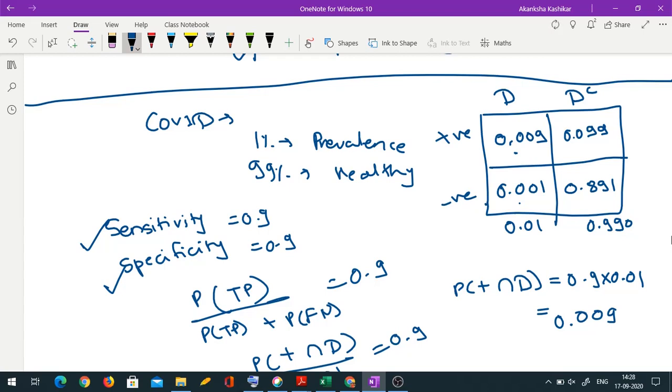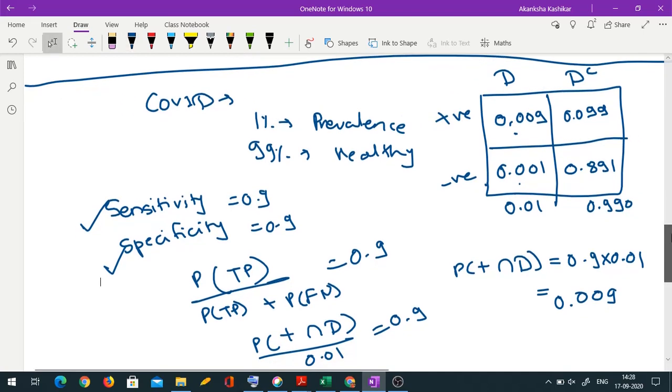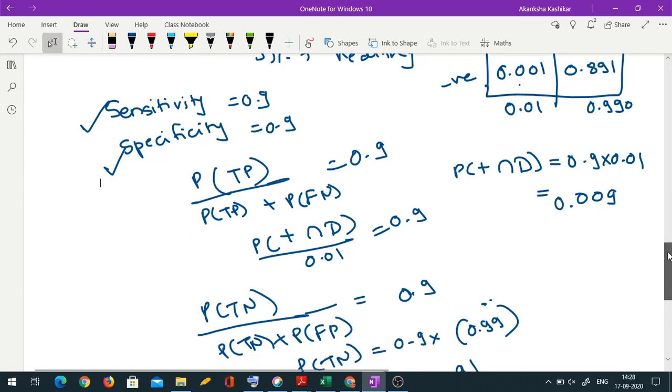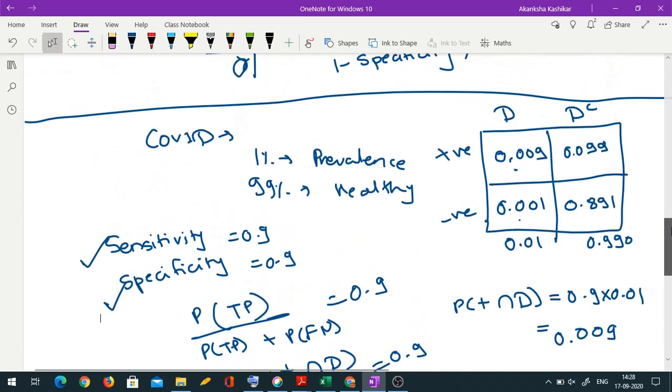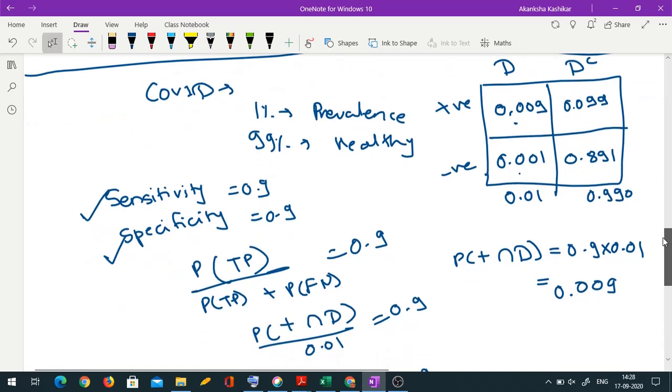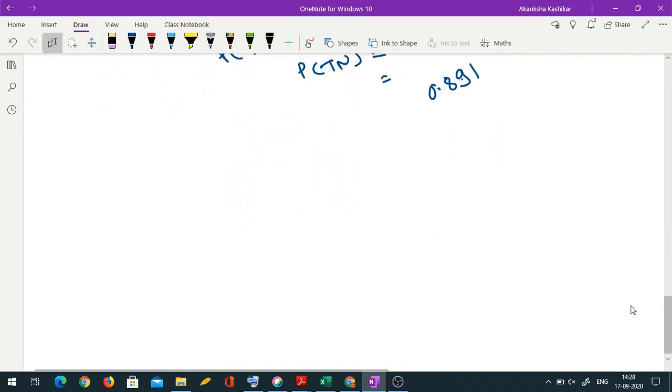90% sensitivity, 90% specificity. Now suppose you go to the hospital tomorrow and you test whether you are positive, and unfortunately the result turns out to be positive. Now you have tested positive, but you want to see whether you really have the disease.